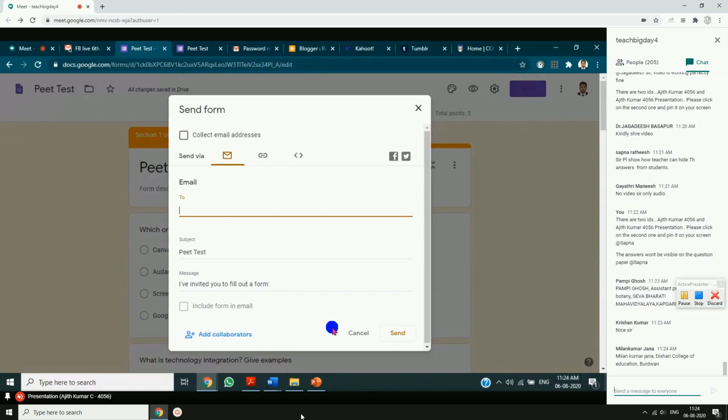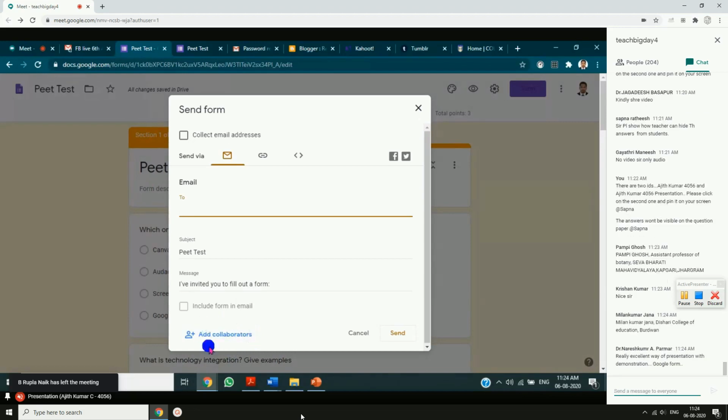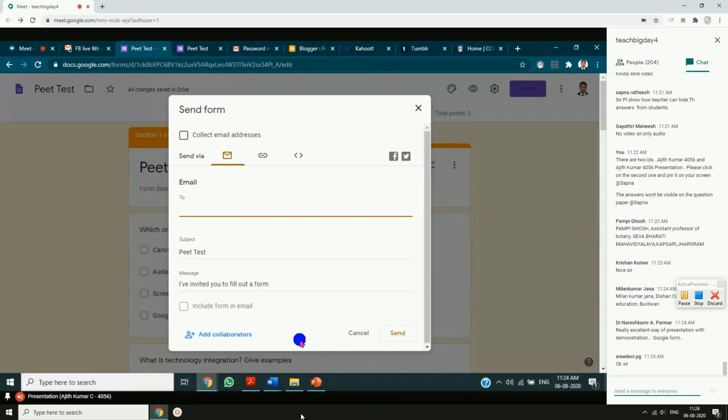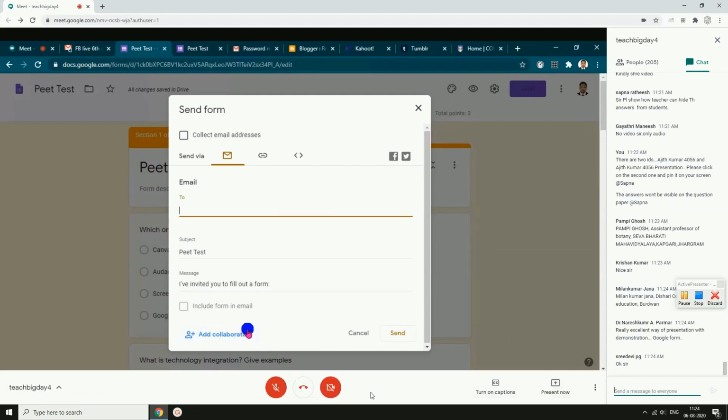If you want any of your teachers to edit this question paper, you can add teachers also, your co-teachers, your peer teachers. So maybe 2 or 3 teachers can keep on working on the same question paper by adding collaborators. This feature is there with all the Google tools.